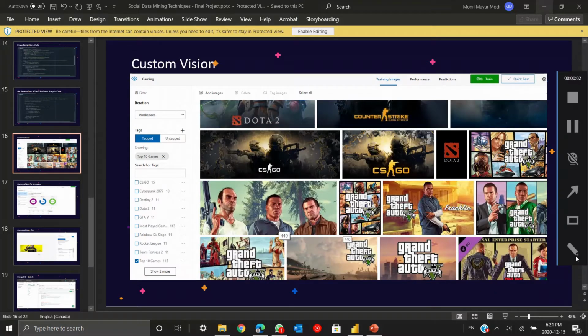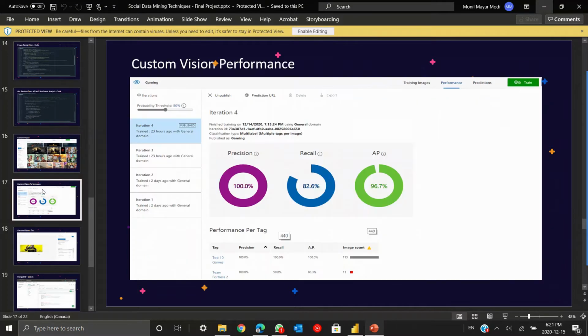Moving on to the image classification for our project, we have used Azure Cognitive Services. As you can see, we have taken the top 10 games from Steam, and these are the tags which have been used. Moving on to training our model, we have trained our model, and this is the performance that we get.